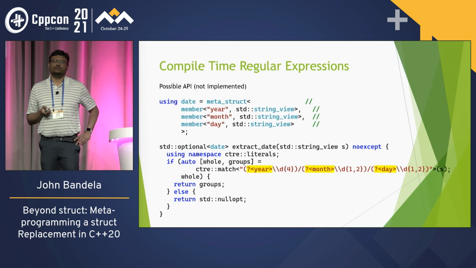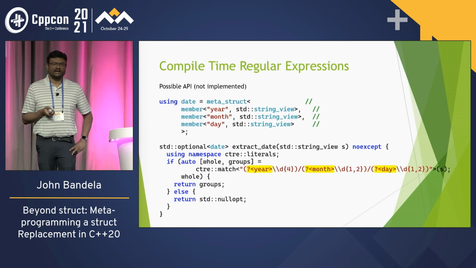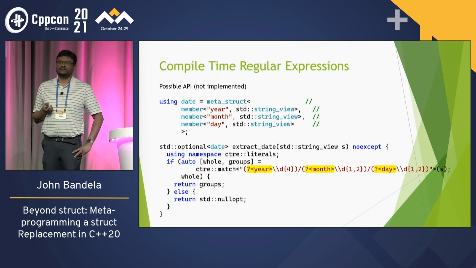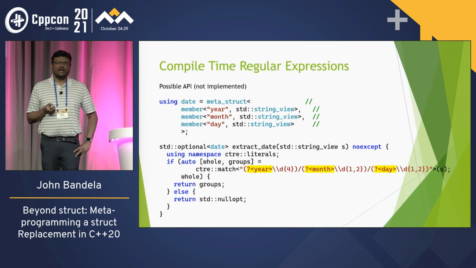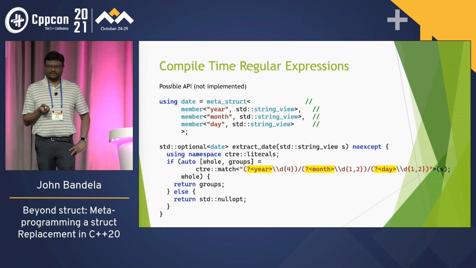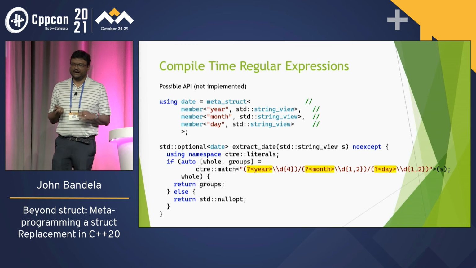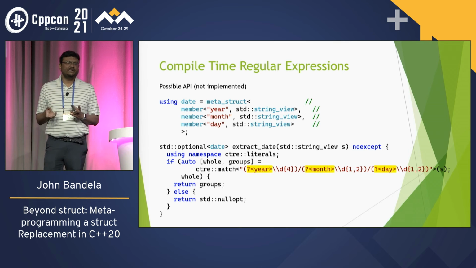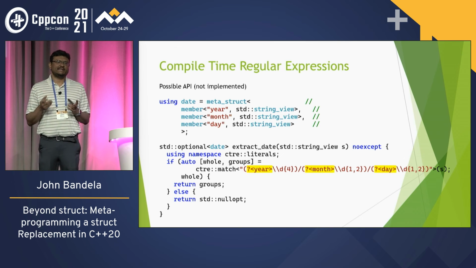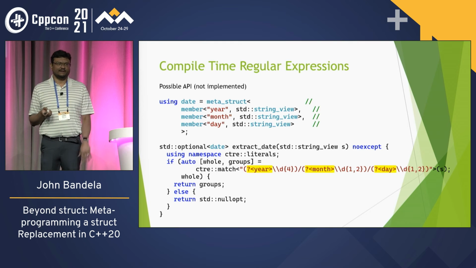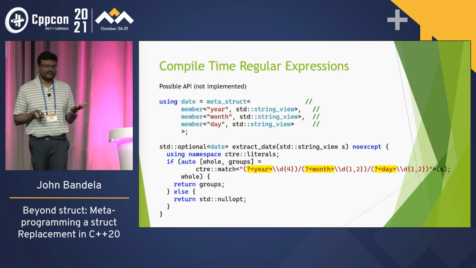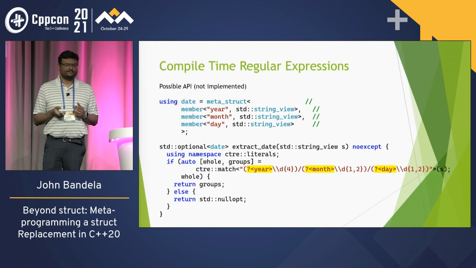So one thing you could do with this, like I said, I haven't implemented this, is that regex actually has the concept of a named group, a named capture group. You specify it using question mark, angle year, angle month, angle day, and you can have a date metastruct, and this match could actually construct the date type for you directly without you doing anything. So you just return, optional, and you can even have it return optional, and then you just return the CTRE match. We have a question online.